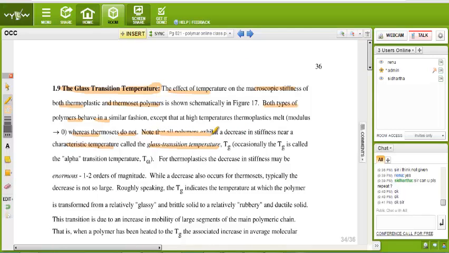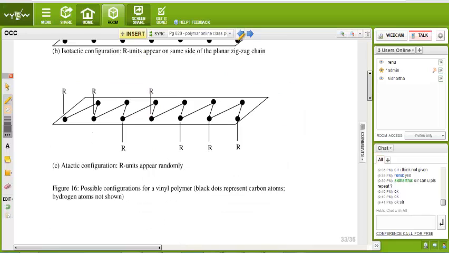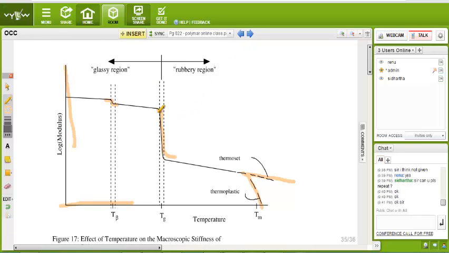all the polymers exhibit a decrease in stiffness near a characteristic temperature. It is called glass transition temperature, Tg. That means, see here it is the stiffness, that means the strength, the log of modulus. See, at that temperature, for both thermoset and thermoplastic, it is drastically reduced. The stiffness is reduced now. The stiffness is now this much. So this temperature is called the glass transition temperature, Tg. And when this question comes, you have to draw this graph in your answer.